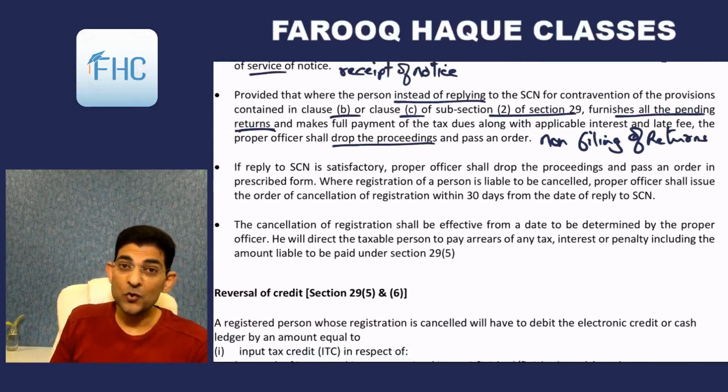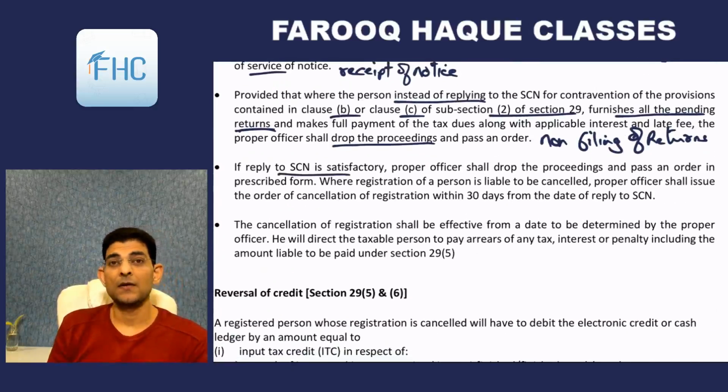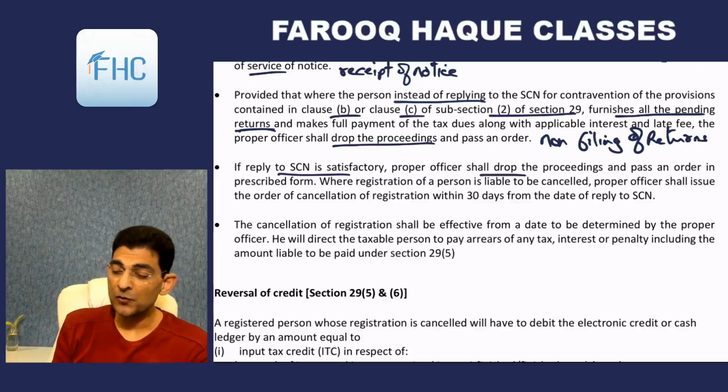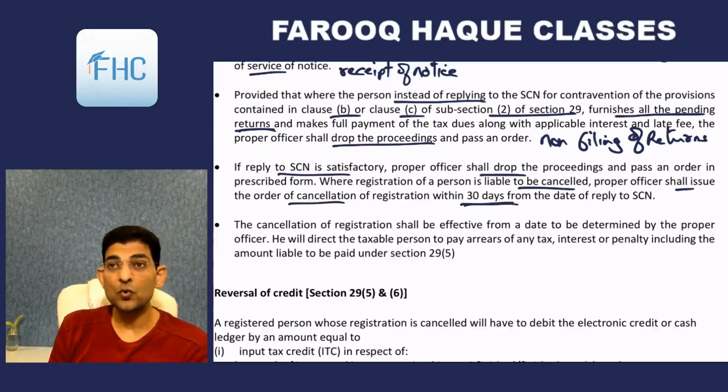Then if the reply to the show cause notice is satisfactory, this is a normal case where some allegations were put against you, like contravention of law, and you file your reply and the officer finds those replies satisfactory. The proper officer shall drop the proceedings and pass an order in prescribed form. And where registration of a person is liable to be cancelled, the officer shall issue the order of cancellation within 30 days from the date of reply to show cause notice.